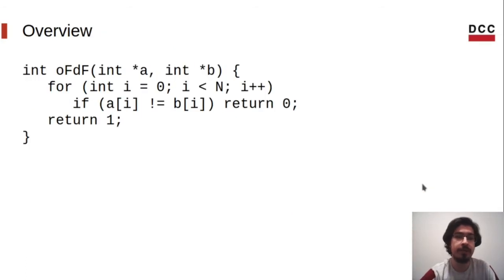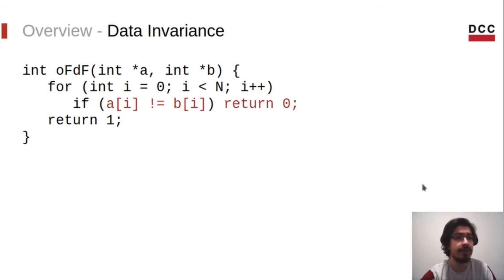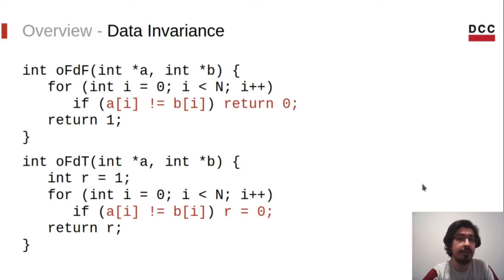So before moving to the transformation, let us see a few properties. First one is data invariance. A program is data invariant if it always accesses the same memory addresses, in the same order, regardless of any input. Note that OFDF, as I said before, is not data invariant due to the return statement inside the loop. Here is a modified version that fixes this problem. OFDT is data invariant because it will always access A0, B0, A1, B1, and so on, no matter what the values of A and B are.